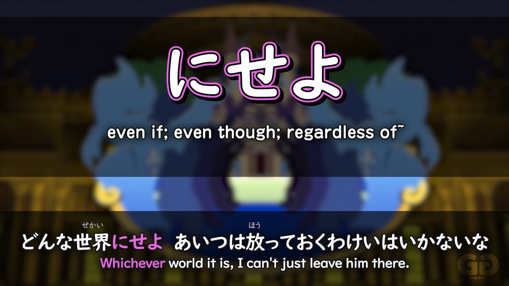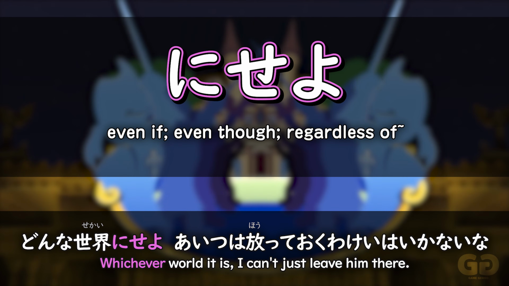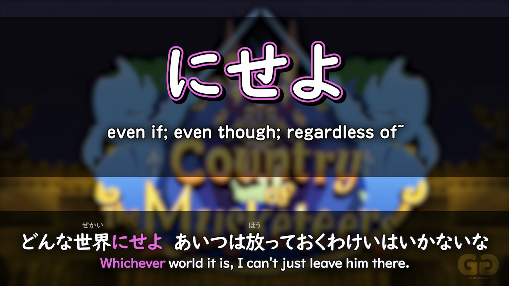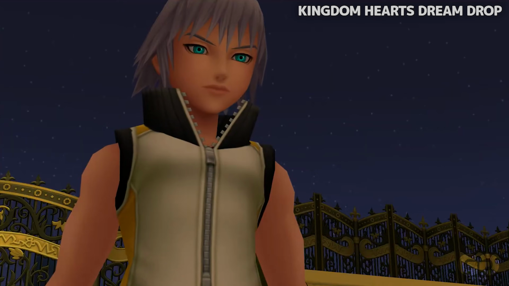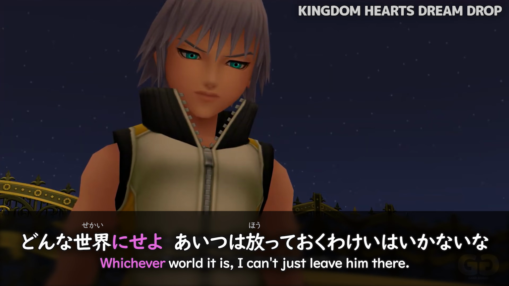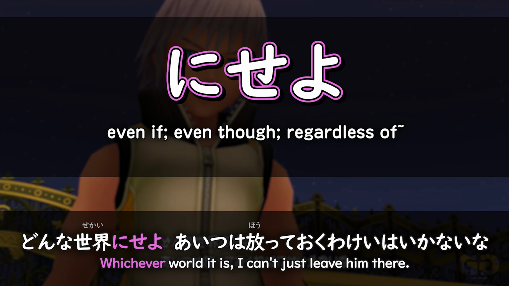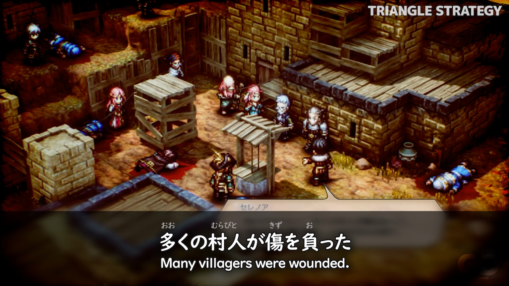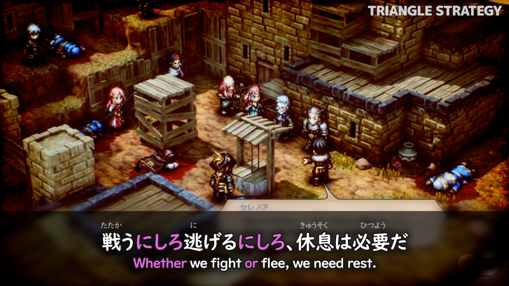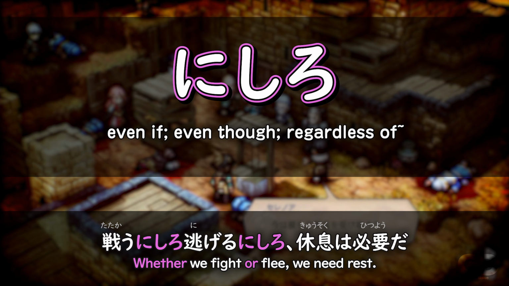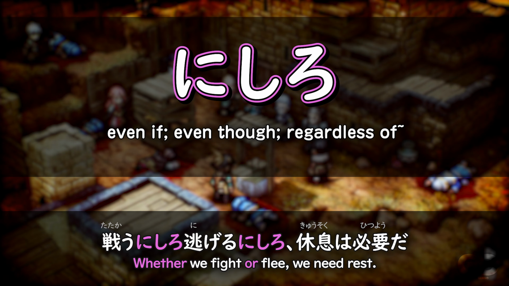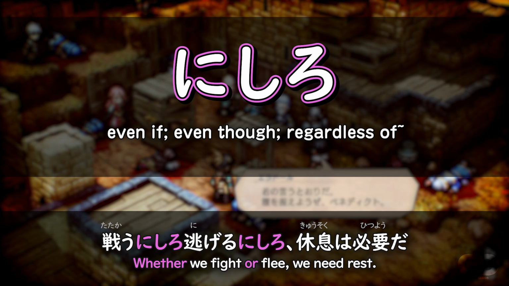And you can also see this piece of language used with a little bit more of a stiff way of talking, a bit more formal way, with niseo. どんな世界にせよ、あいつは放っておくわけにはいかないな。 Or nishiro. 多くの村人が傷を負った。戦うにしろ逃げるにしろ、休息は必要だ。 This means the same thing, it's just a more formal, stiff way of talking. So you may see nishitemo, niseo, or even nishiro to mean regardless of.